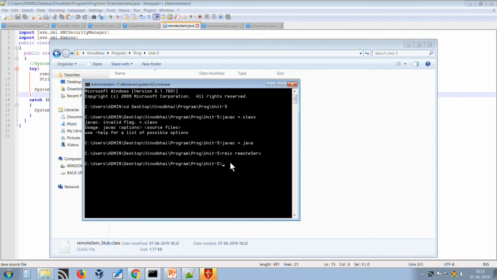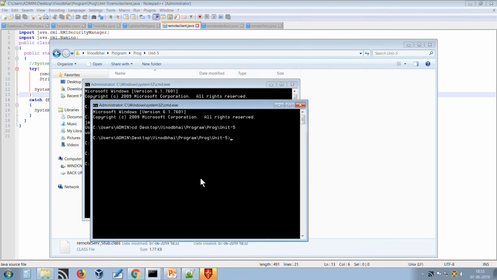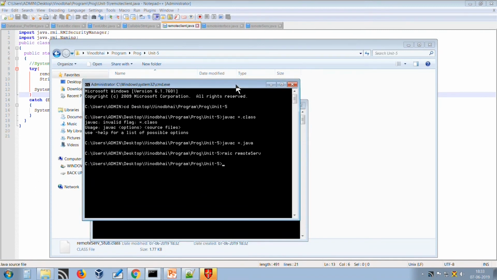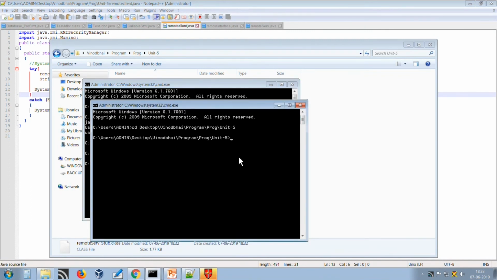Once we have the stub and skeleton in our folder, the next step is to start the RMI registry. So, in another window, you can start the RMI registry.